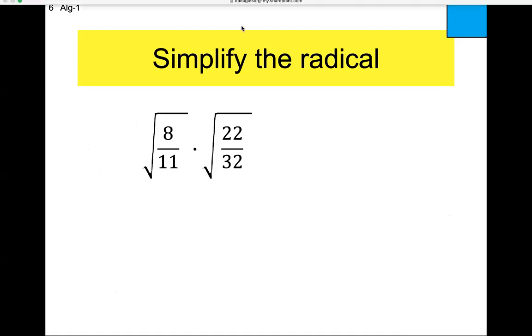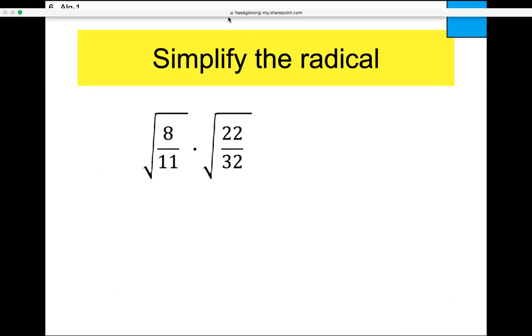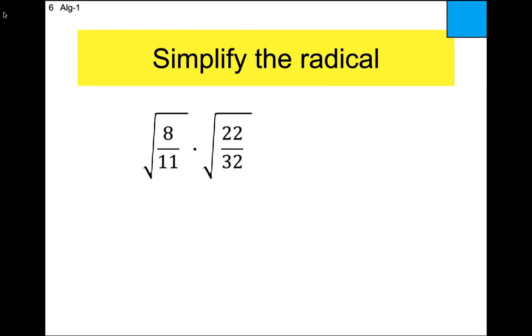All right, we're not going to stop until you guys cry. Nobody's crying yet. Here we go. Outside with outsides, insides with insides. The outside is just a 1. Tonight for homework, there'll be something on the outside. Don't panic. On the inside, does anything cross reduce? Oh yeah, 8 goes into 8 once, and 8 goes into 32, 4 times.